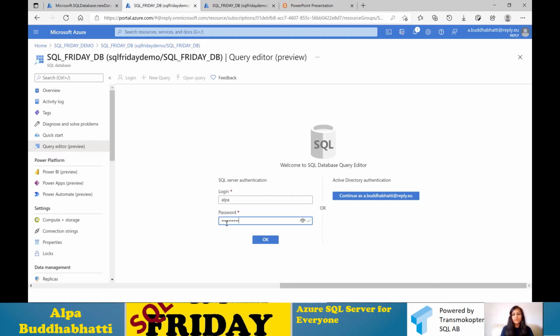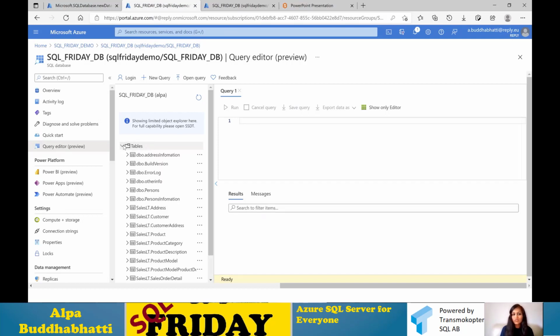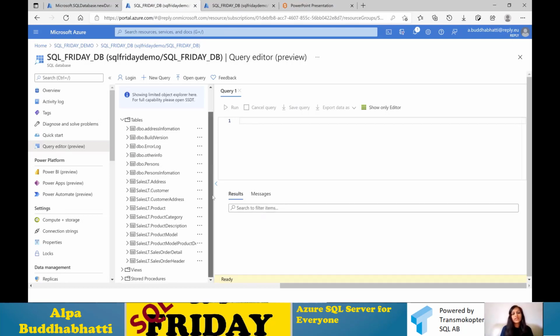By doing that, you are now able to access your database. As we selected the sample database, you can see that it has already been created. You can create your new database or tables as well, and you can access those as well.